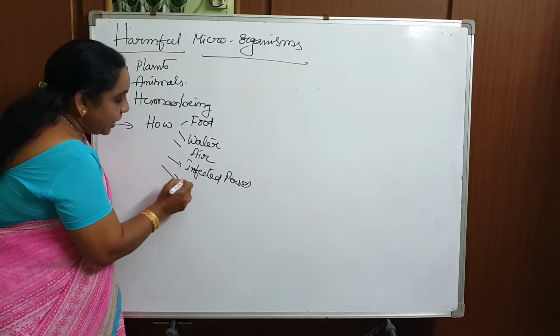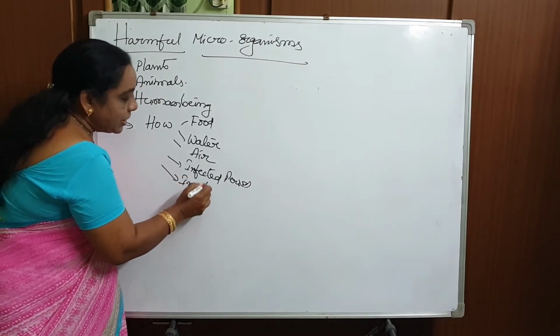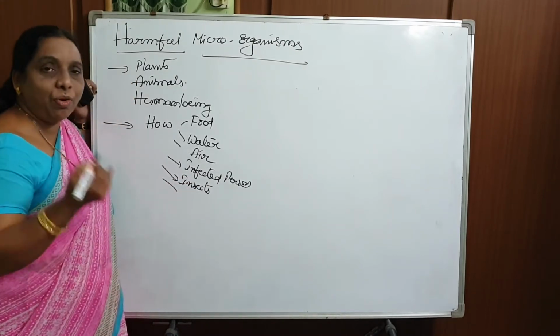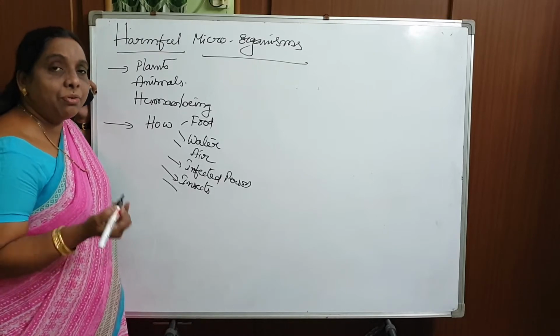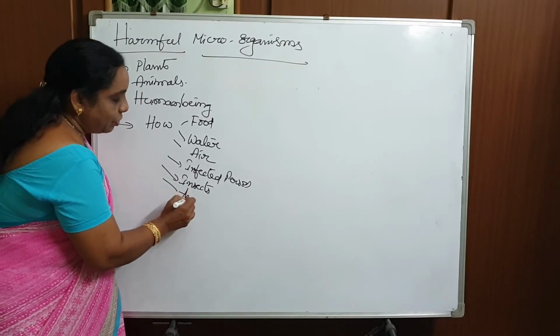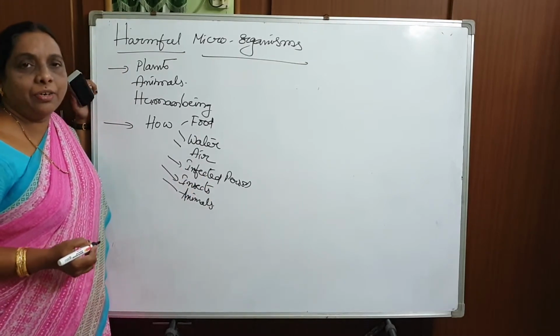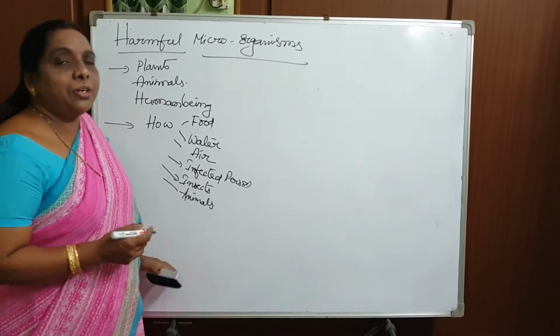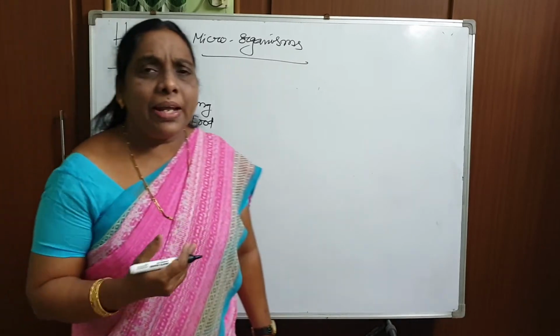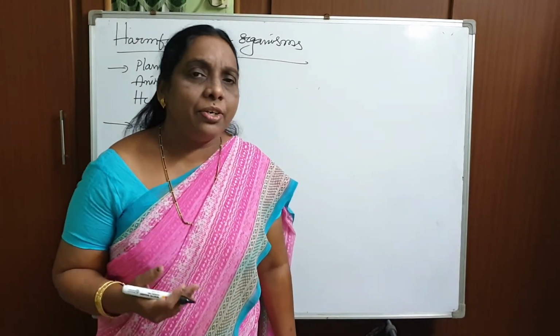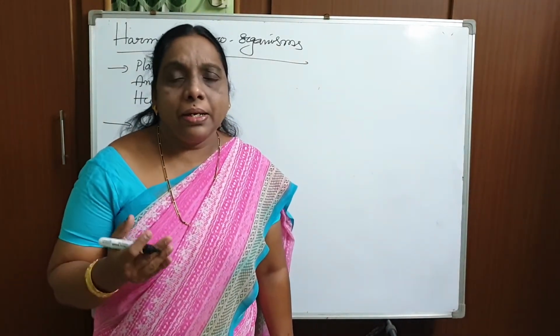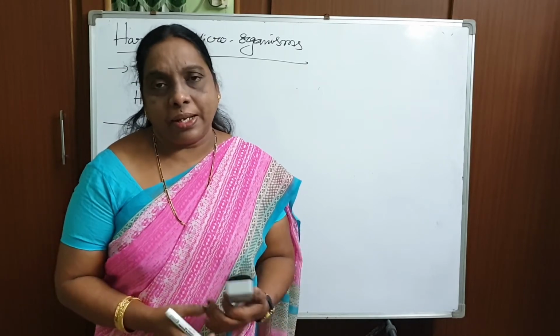Through insects, microorganisms will enter, through worms they will enter, and through animals also microorganisms will enter into our body. Whenever these microorganisms enter into our body, they make the person fall sick.